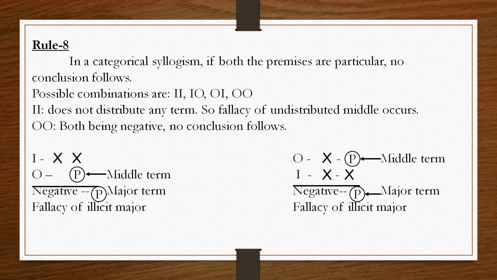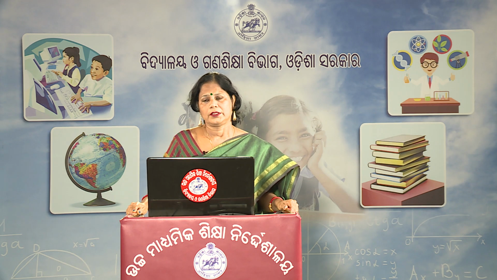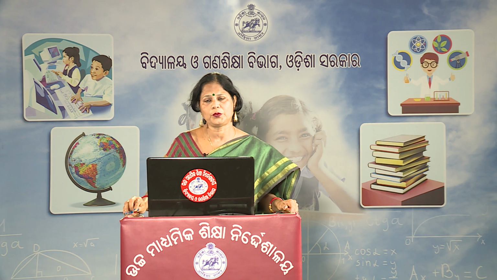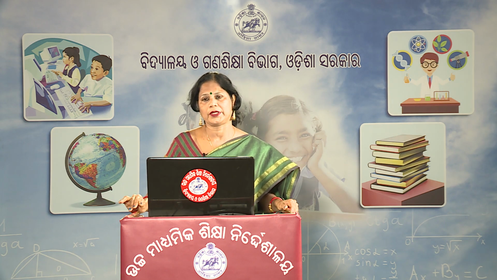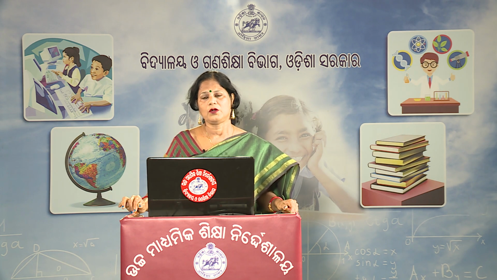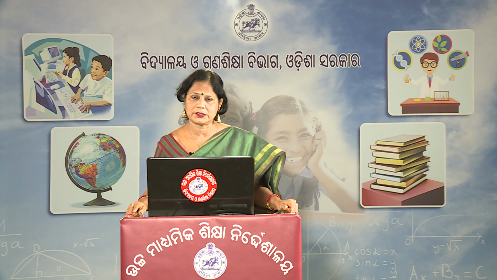One premise is negative, O is negative. If one premise is negative, then the conclusion must be negative. In the premises O and I, the O premise distributes one term, and the I premise does not distribute any term. So, here in this combination only one term gets distributed.